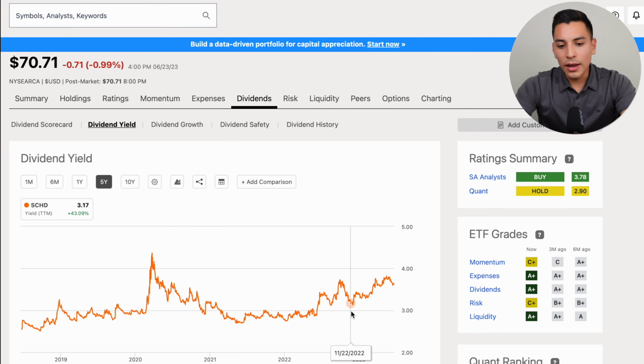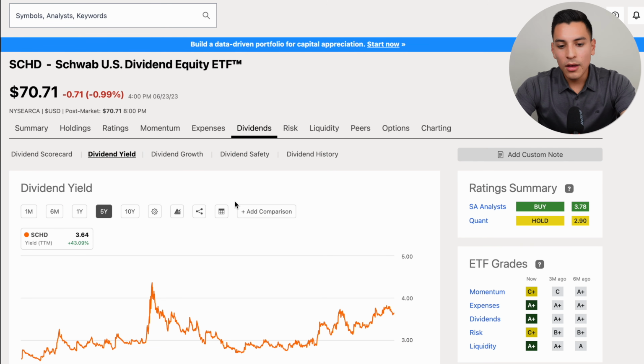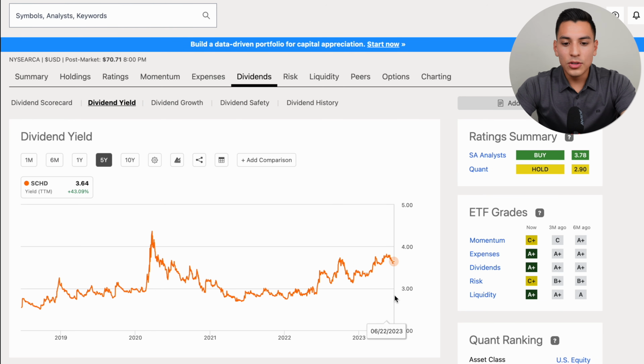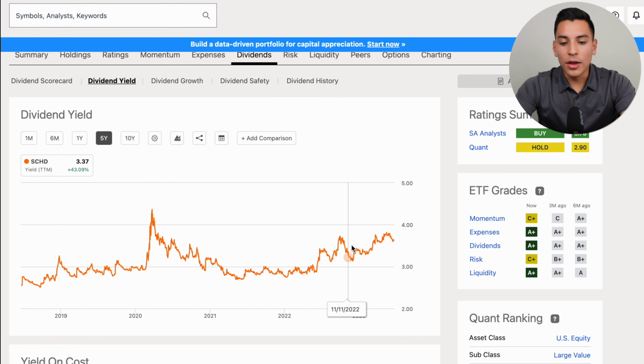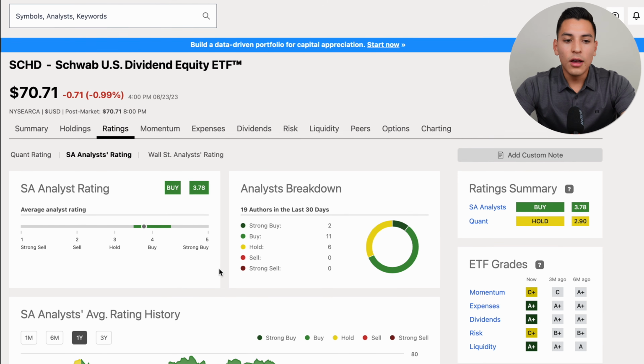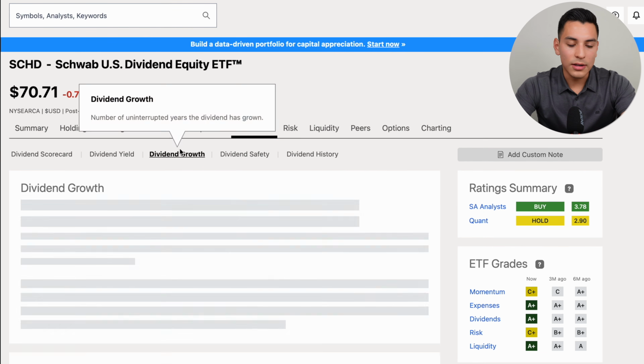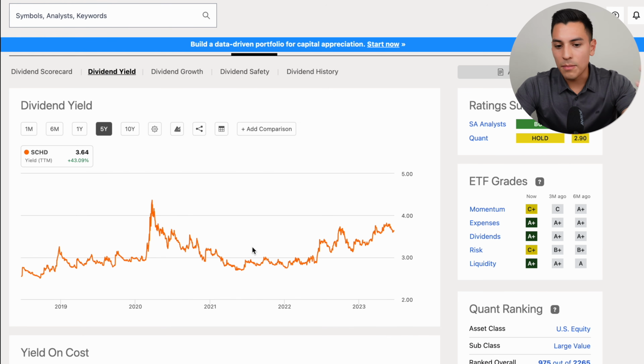So right now, when I'm looking at dividend yield and looking at the dividend growth and the quality of the ETF, everything checks out to me. So I've been loading up on shares of SCHD using this method that I have been looking at. Now, Seeking Alpha analysts have been rating it as a buy. This is all available on Seeking Alpha, as well as this dividend yield and growth chart on Seeking Alpha. A link in the bio.